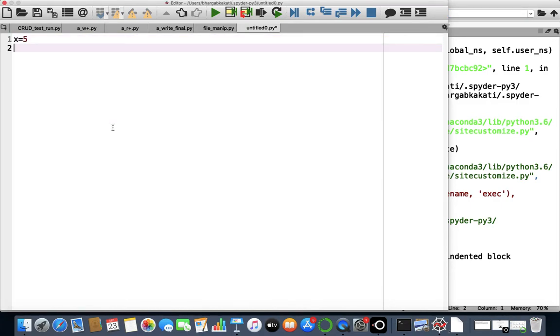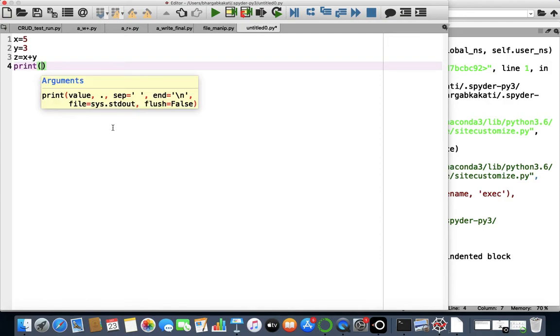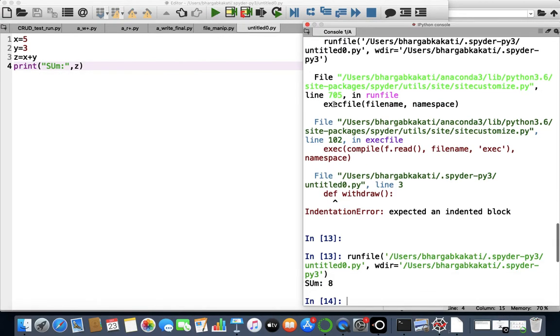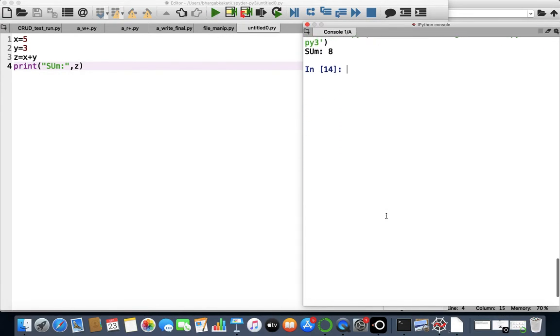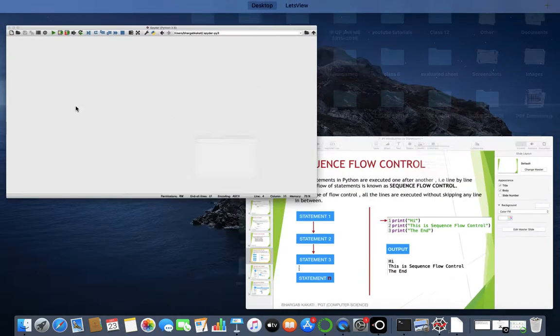Let's give x equals 5, y equals 3. Let's write z equals x plus y, and then print sum, z. I'll just run this program and I find that the answer is sum 8. Now at first the first line has been executed, then the second, then the third, and then the fourth line. It is known as sequence flow control because the lines are executed one after another serially.